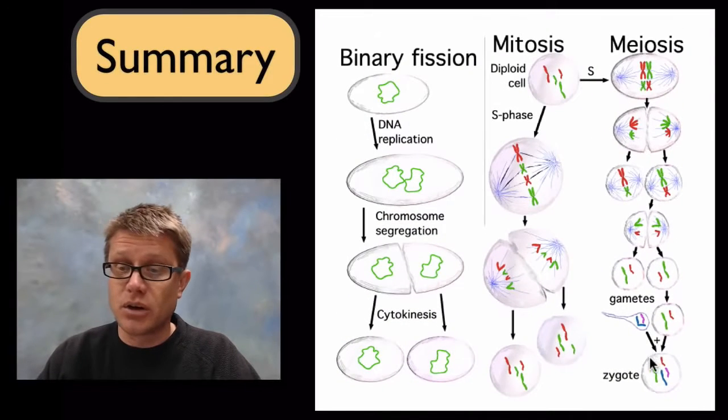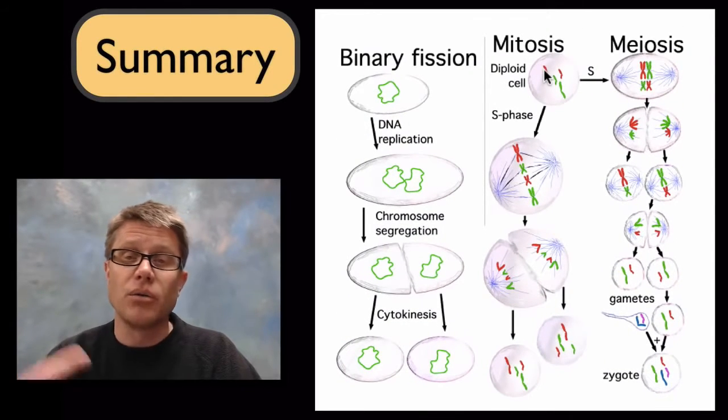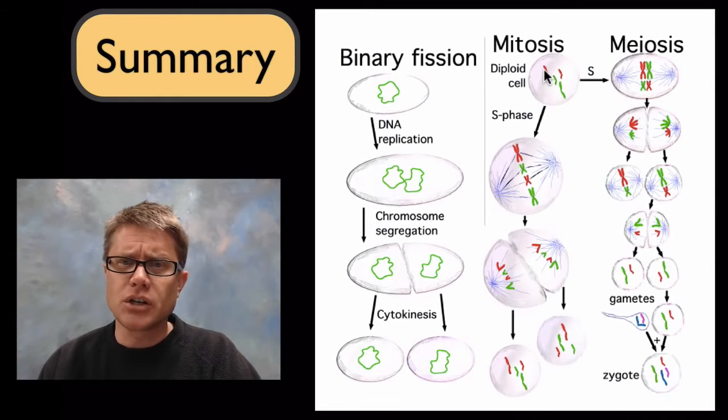Where do we go from the zygote? We go right back here to mitosis, where we can copy that cell over and over and over and over again. And so that's cell division. It's found in all cells on our planet. It shows us how one cell can go to all the cells that we have today.